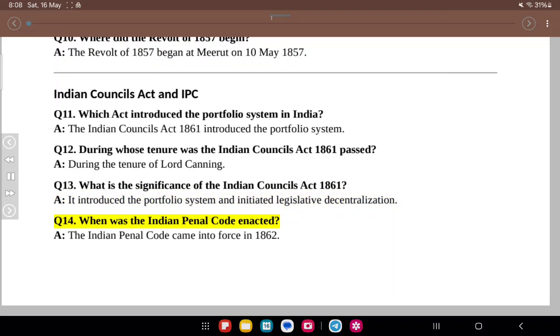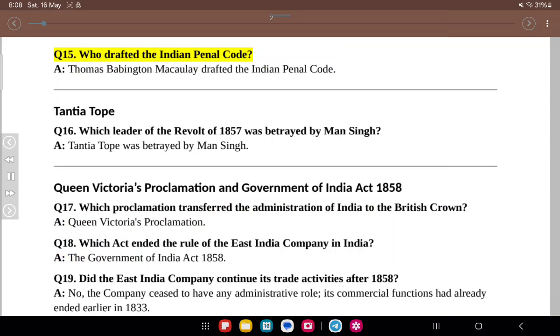Q14. When was the Indian Penal Code enacted? A. The Indian Penal Code came into force in 1862. Q15. Who drafted the Indian Penal Code? A. Thomas Babington Macaulay drafted the Indian Penal Code. Tantia Tope. Q16. Which leader of the Revolt of 1857 was betrayed by Mansingh? A. Tantia Tope was betrayed by Mansingh.